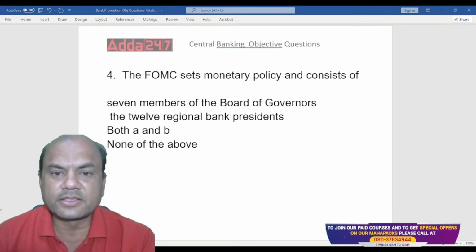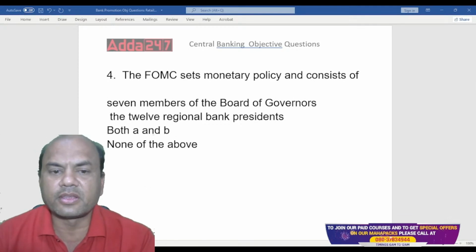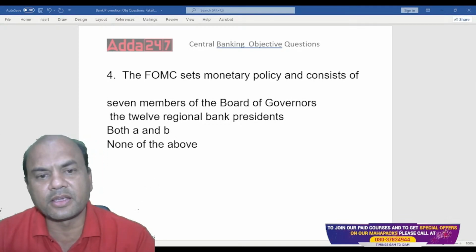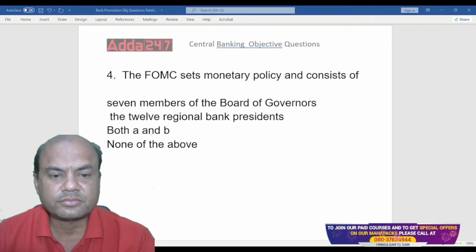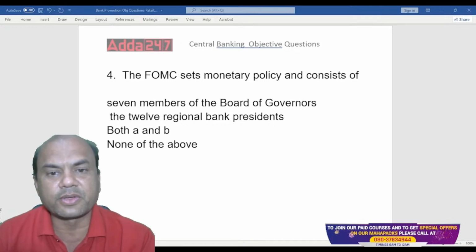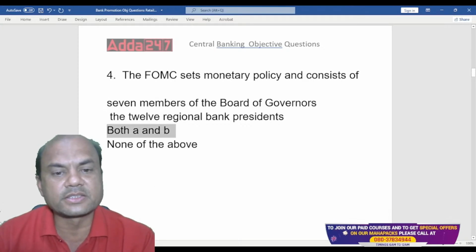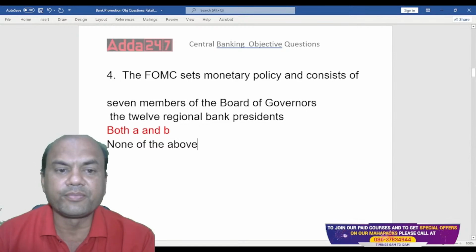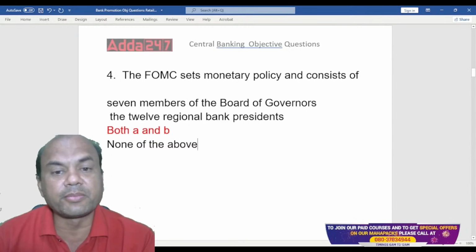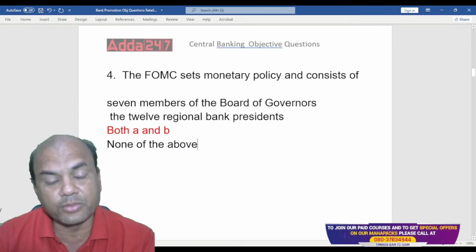Yes, the answer is, think, everyone. Start thinking. Everyone, do it fast. We are yet to come to the difficult questions. Of course, these are difficult too. That Threadneedle one was difficult, because many of us don't know Threadneedle. So the answer is B. It consists of both the 7 members of the Board of Governors and the 12 regional bank presidents.